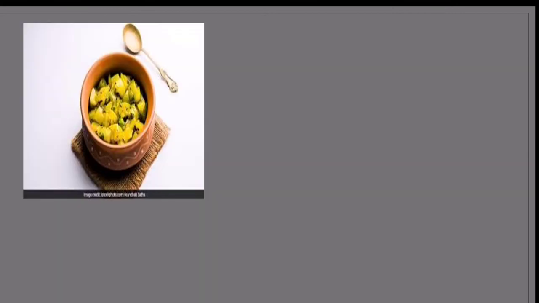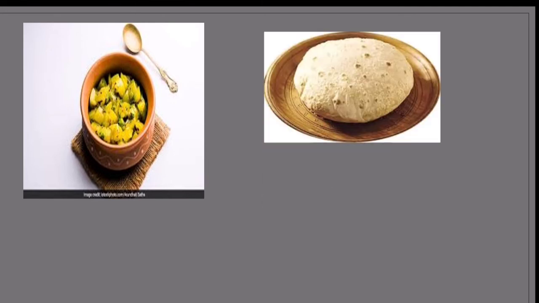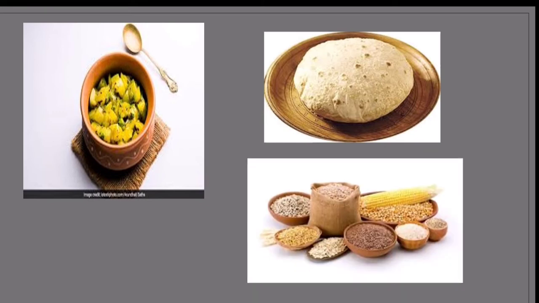And to accompany this food, we need chapati or puri, right? And they are made out of cereals. Cereals are like wheat, maize, barley, oat. They are ground to flour to make chapati, noodles or bread. Rice is also a cereal.